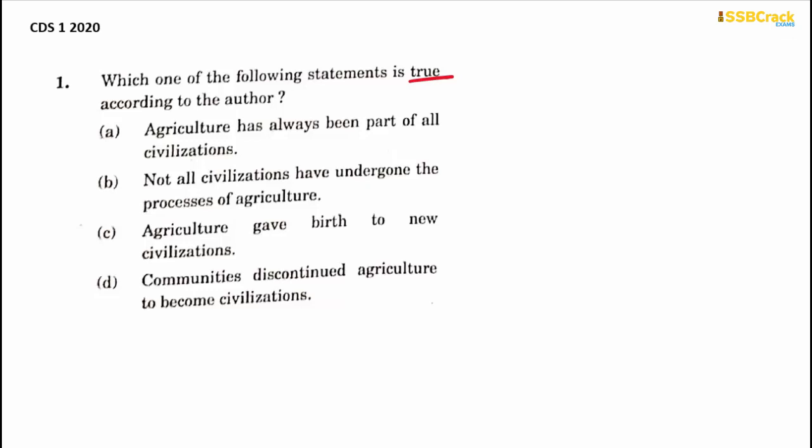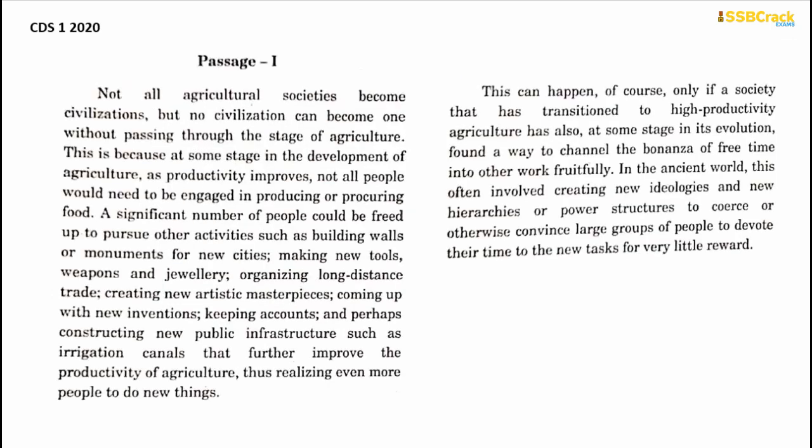So let's find out which of these statements is true. For that, we need to go back to the passage and read the sentences. Not all agricultural societies become civilizations. But no civilization can become one without passing through the stage of agriculture. Now note this sentence. No civilization can become one, that means no civilization can become a civilization without going through the stage of agriculture.